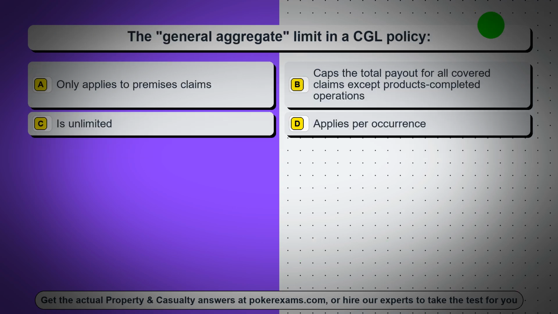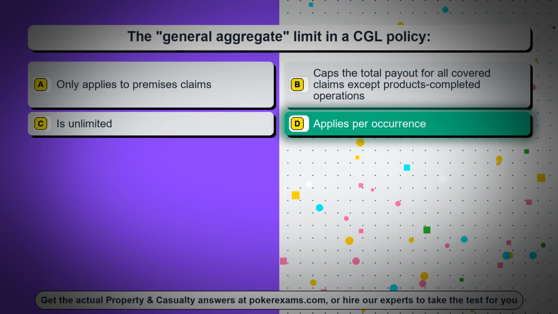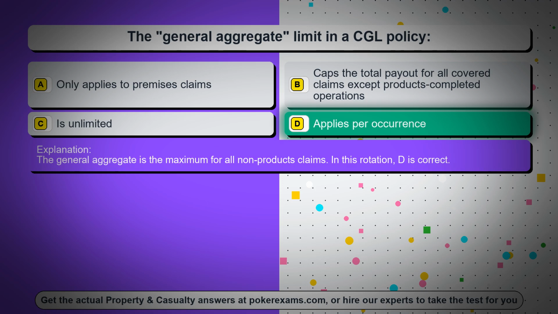Question 27. The general aggregate limit in a CGL policy. Option A, only applies to premises claims. Option B, caps the total payout for all covered claims except products completed operations. Option C, is unlimited. Option D, applies per occurrence. The correct answer is option D, applies per occurrence. The general aggregate is the maximum for all non-products claims. In this rotation, D is correct.